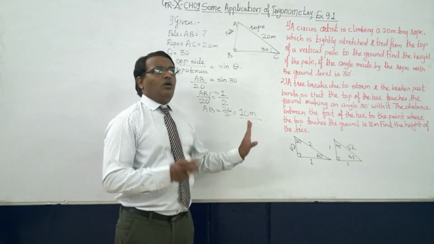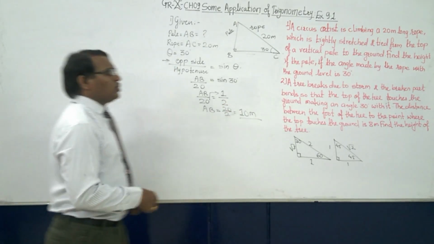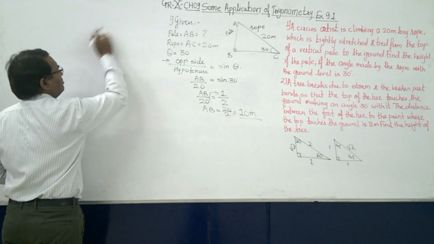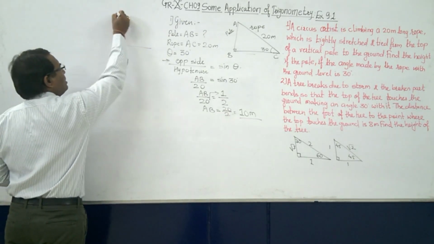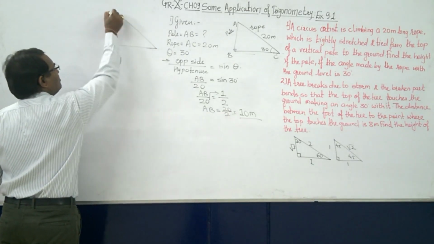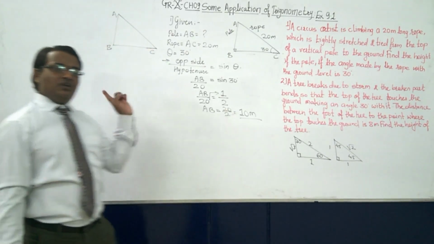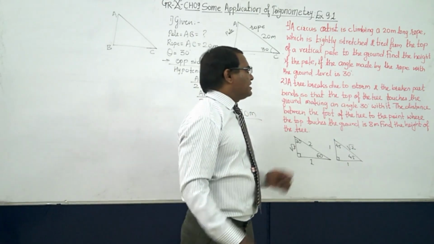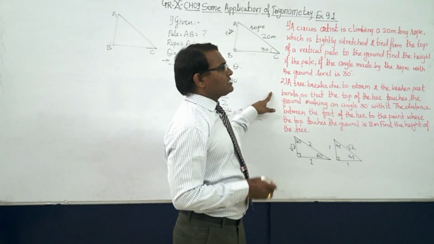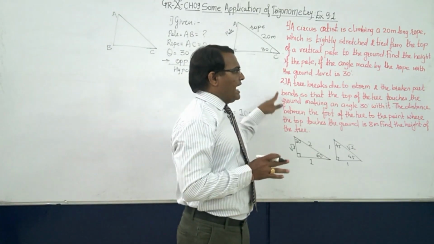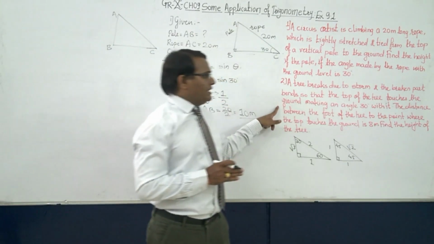Now the second sum. Before reading, we will draw a right angle triangle. Before reading only I am drawing one right angle triangle. This same thing you also have to do. For all the 16 sums, draw one right angle triangle. Now let's read it. A tree breaks due to storm and the broken part bends.